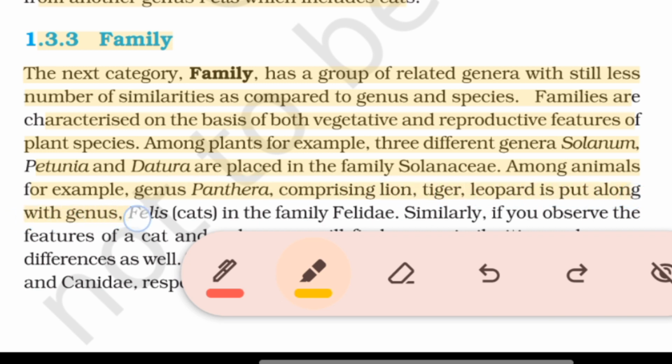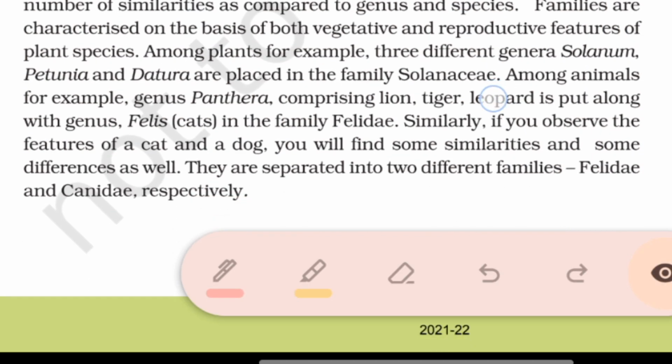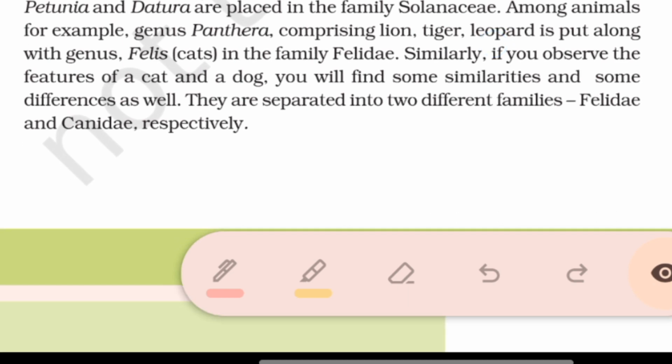Among animals, genus Panthera, comprising lion, tiger, leopard, is put along with genus Felis, cats, in the family Felidae. Similarly, if you observe the features of a cat and a dog, you will find some similarities and some differences as well. They are separated into two different families, Felidae and Canidae, respectively.